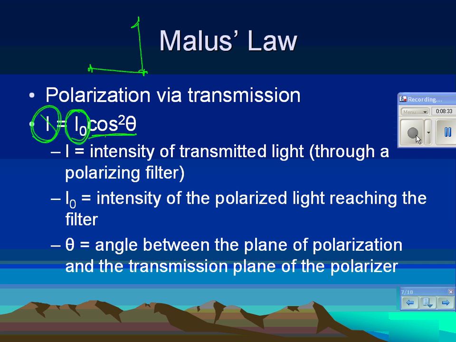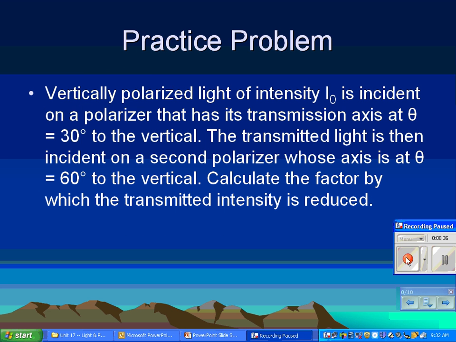But if you had time, let's look at this practice problem real quick and then we'll just move on, okay? So I've got vertically polarized light that hits a filter at 30 degrees. What percentage will get through? No, this is already polarized light, and it's hitting a filter at 30 degrees to the vertical. How would I figure out what's the deal here? It would end up being 9/16. Okay?